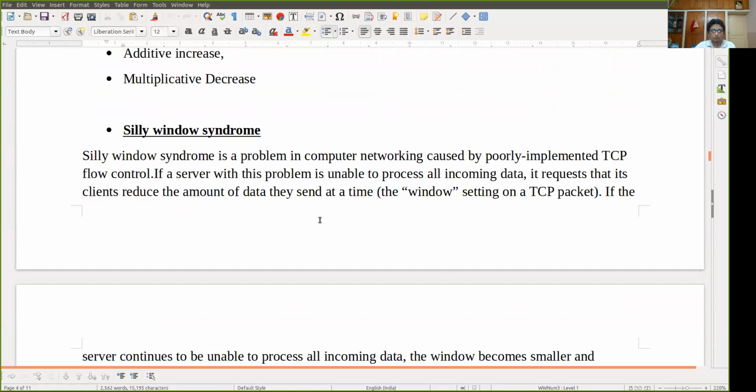So what happens actually? Again, I'm trying to explain that suppose a server with this problem is not able to process all the data. It will request its client to please reduce the data sending speed. As a result, the congestion window size will be decreased. Previously it was 16, now it will become 8, now it will become 4, now it may become 2, now it may become 1. So this is basically silly window syndrome.